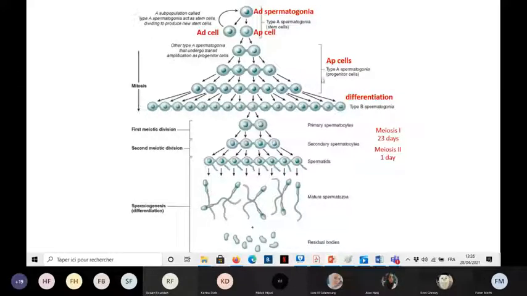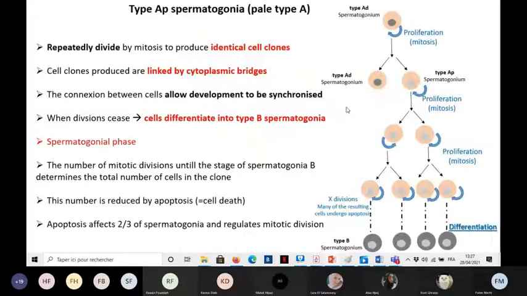So this spermatogonial proliferation, or those spermatogonia, here we have the spermatogonial stage. Here we will start to have spermatocytes and spermatozoa, but everything before, we only talk about spermatogonia and the spermatogonial phase. Okay, we talk about the spermatogonial phase.